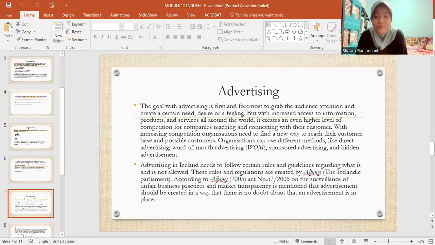Advertising in Iceland needs to follow certain rules and guidelines regarding what is and is not allowed. These rules and regulations are created by Albinji. According to Albinji Act number 57/2005 on the surveillance of unfair business practice and market transparency, it is mentioned that advertisements should be created in a way that there is no doubt that an advertisement is in place.